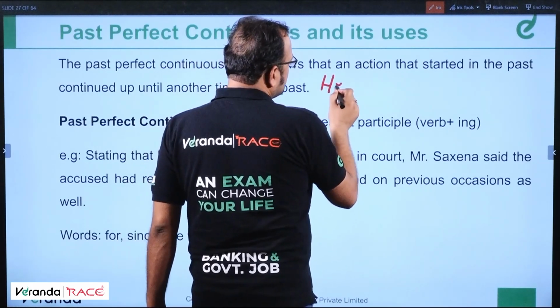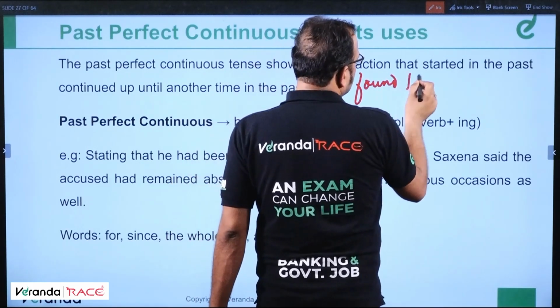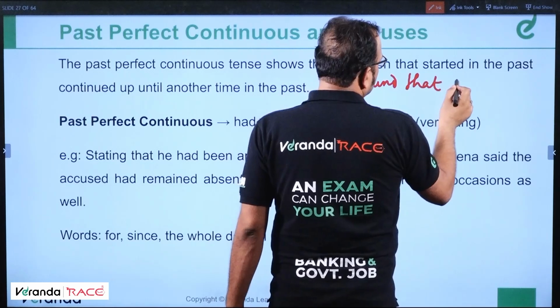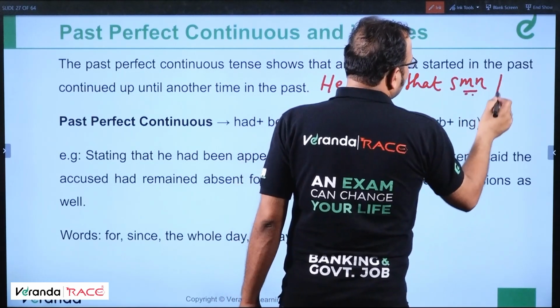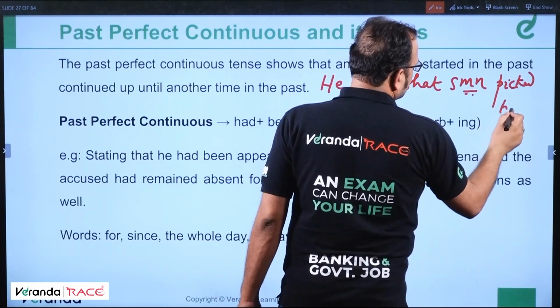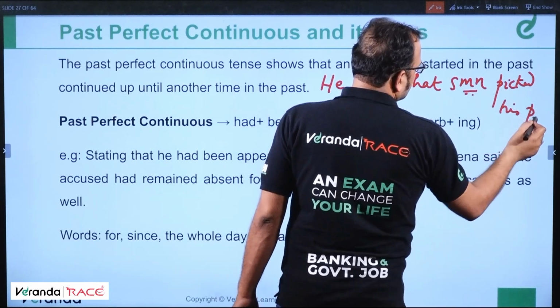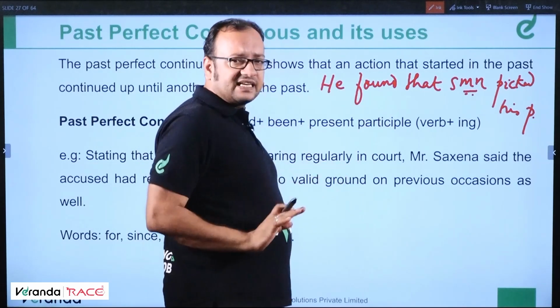He found that someone picked his pocket. So this sentence is incorrect.